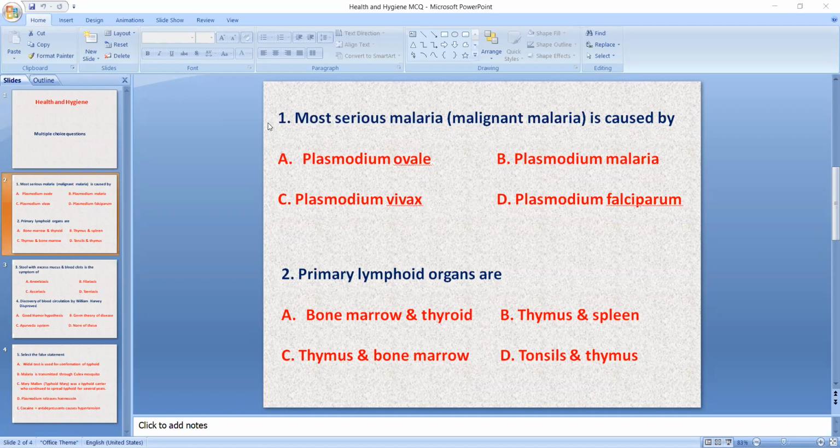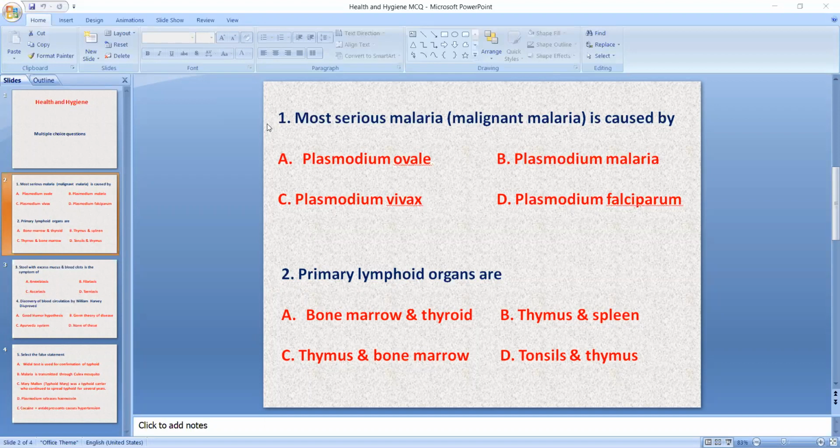The most serious malaria is called malignant malaria. Malignant means it is very harmful malaria. Once it occurs, it immediately affects the surrounding tissues also. So this malaria is caused by Plasmodium ovale, Plasmodium malariae, Plasmodium vivax, or Plasmodium falciparum. So the correct answer is Plasmodium falciparum. This Plasmodium falciparum causes serious malaria, that is malignant malaria.